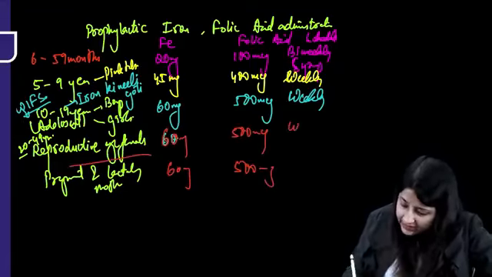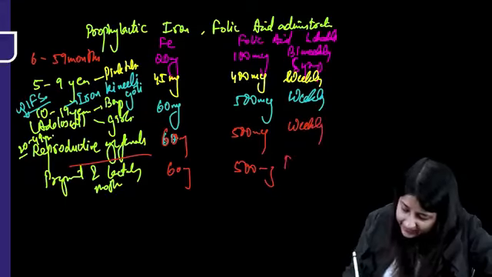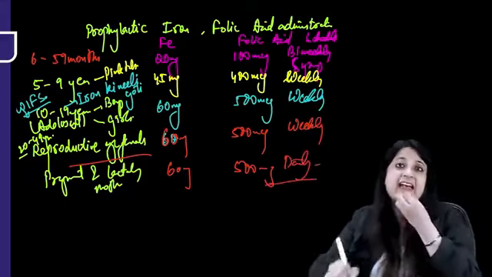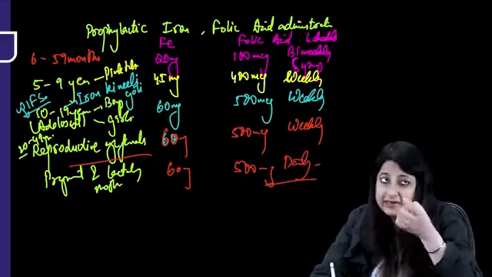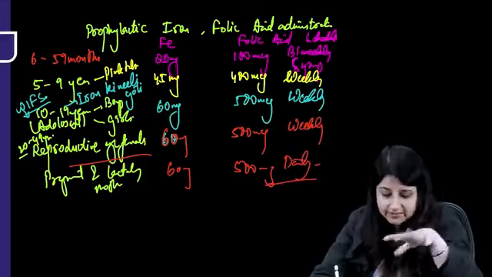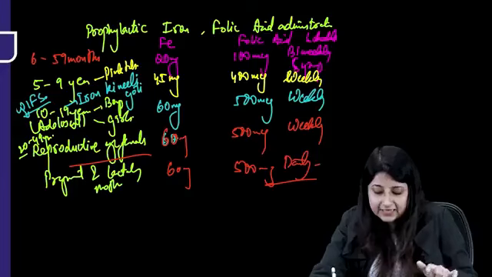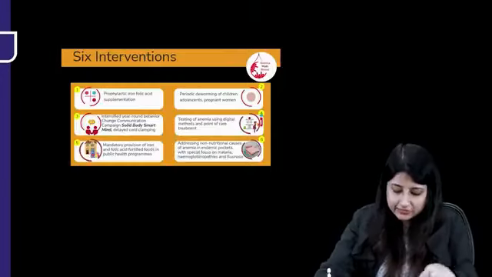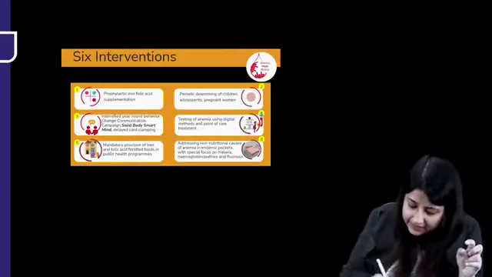But reproductive age females, again weekly. Pregnant and lactating mothers, it is given daily. After the first trimester we start, and it should also be given up to 6 months after lactation. Plus इसमें हम लोग deworming कर रहे हैं. Yes, so you can see over here deworming is being done.